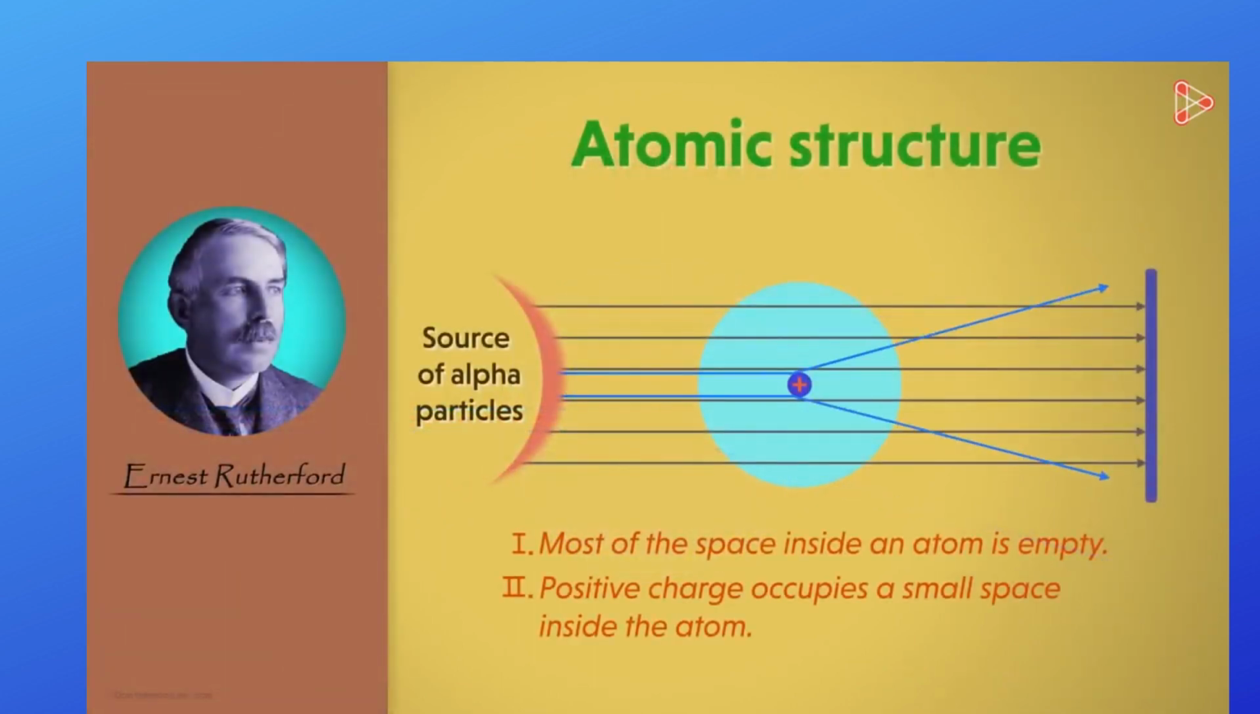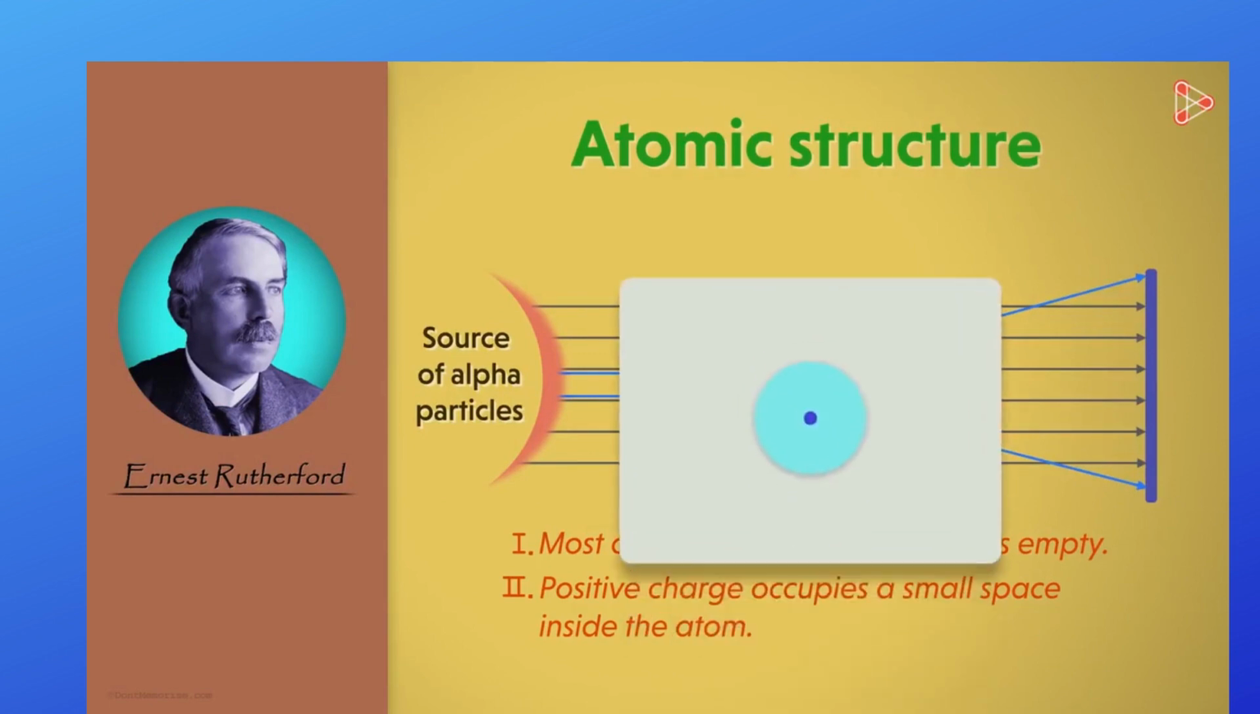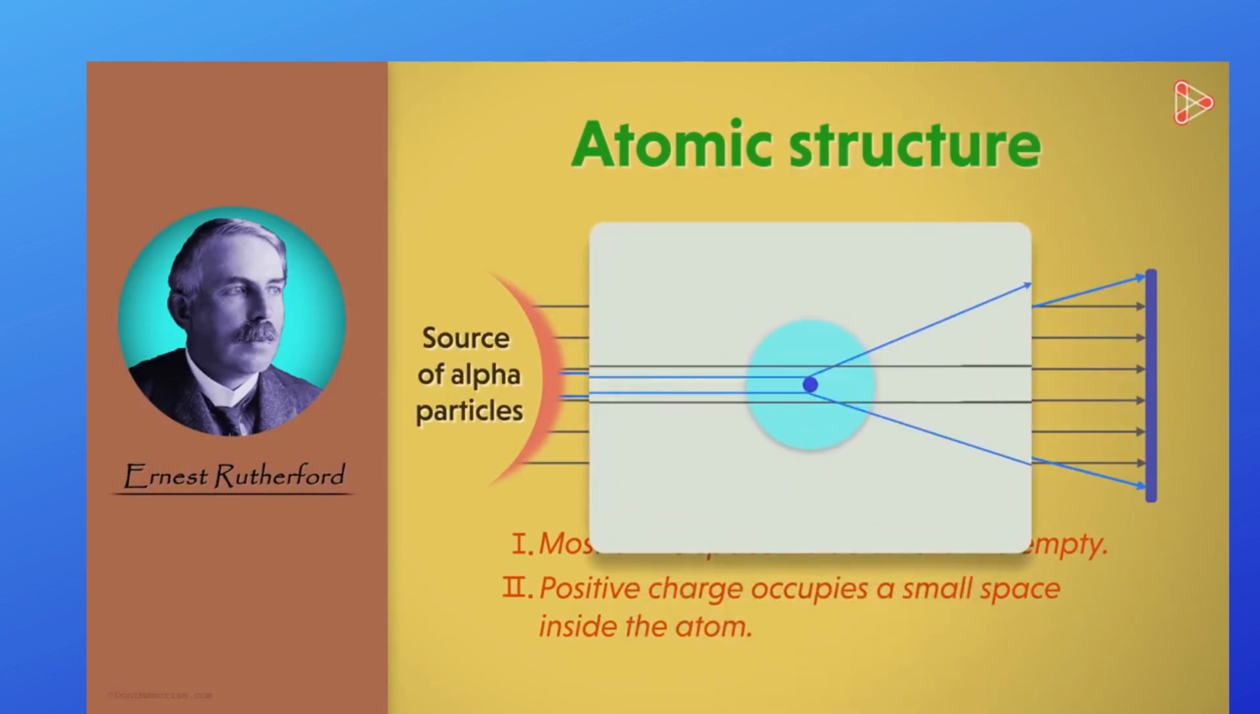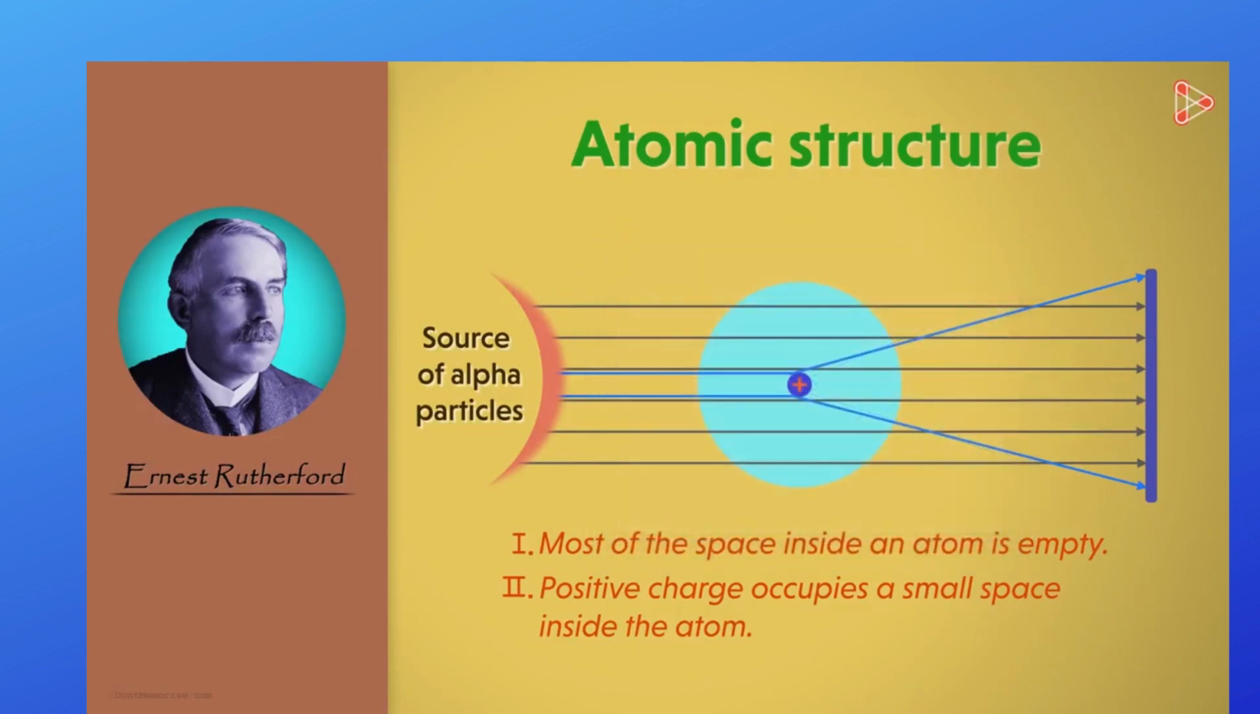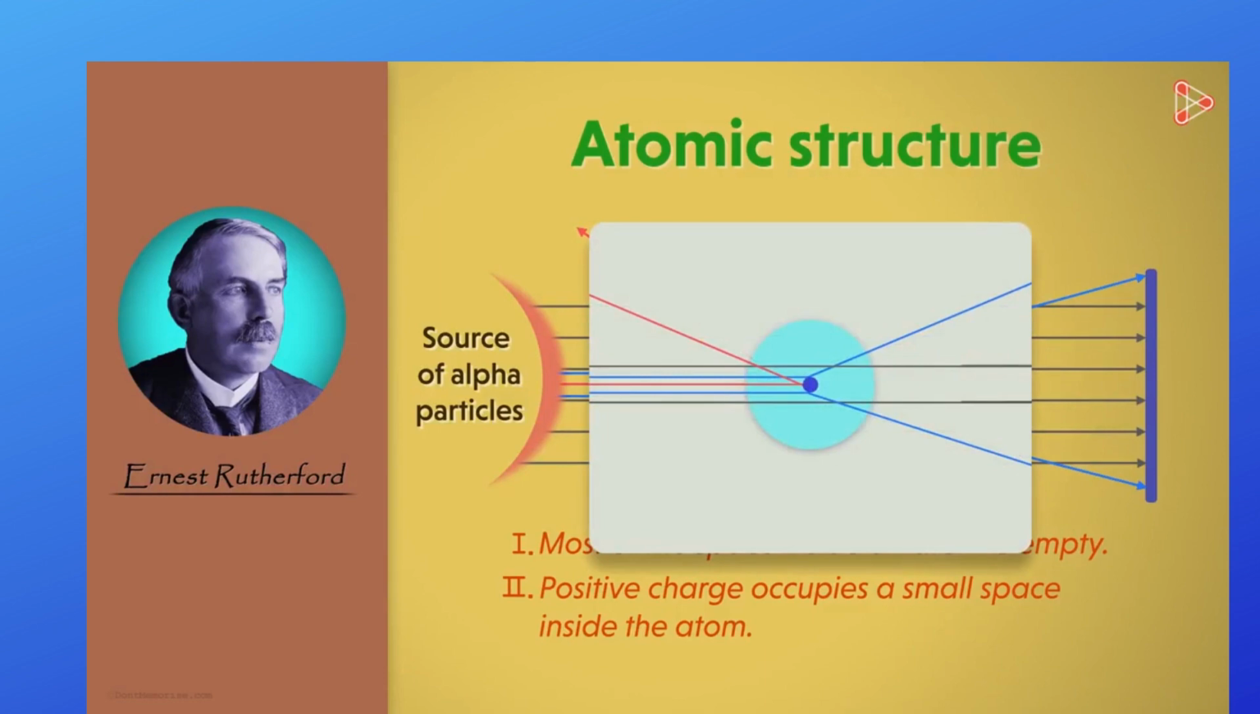A few alpha particles get deviated. That means there is a possibility that these hit the edge of the positive center. Yes, and one more possibility is that they get deviated because the positive center repels the alpha particles as they're also positively charged. Also, a very small number of alpha particles rebounded. That means there is a possibility that these alpha particles had directly hit the positive center.